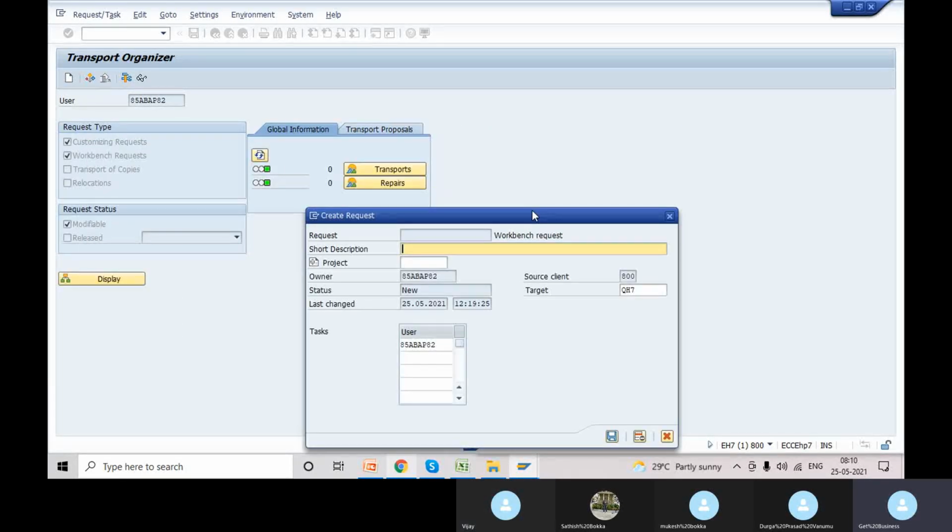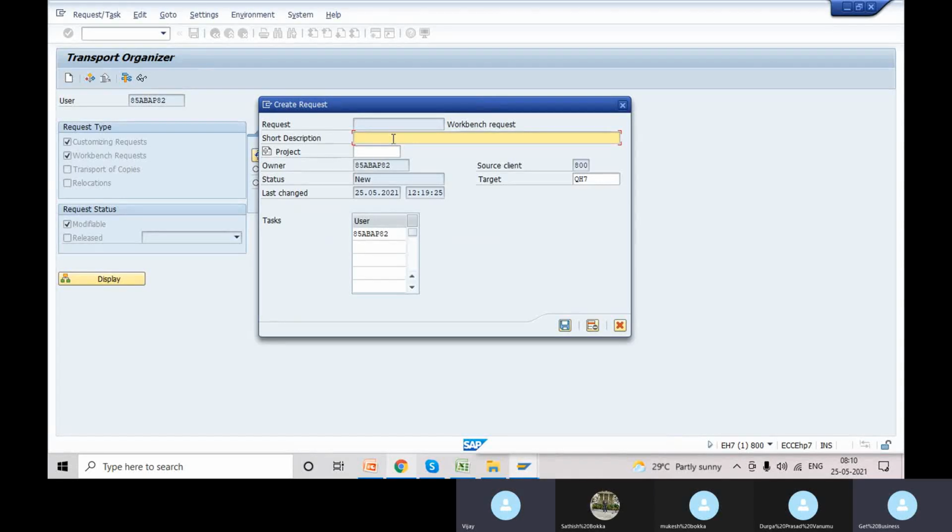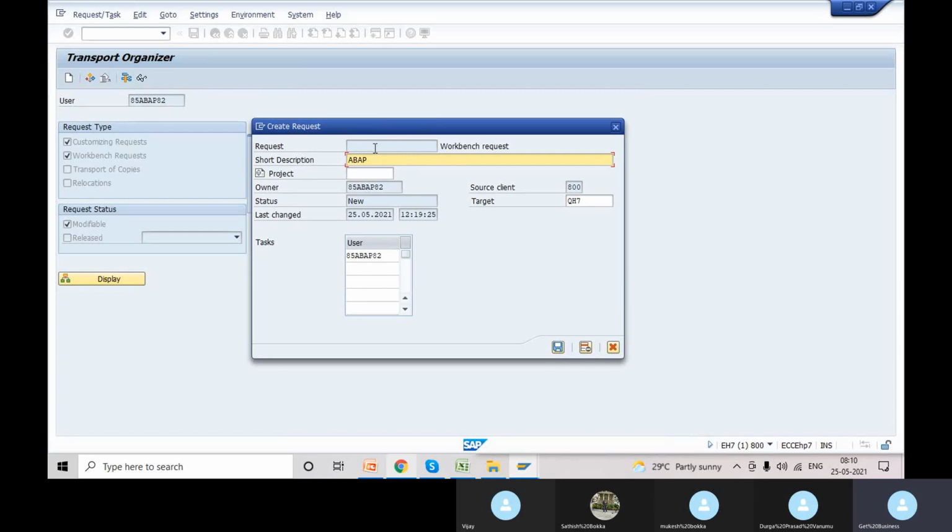It lands on one more pop-up where we are supposed to provide a short description. You're supposed to give a relevant description, or sometimes they will ask us to put the change request number and description. If you are working under a change request, with phased releases like first quarter, second quarter, third quarter developments, we have to select the project here. We don't have any projects configured here, so we just mention a relevant description about training for May batch.